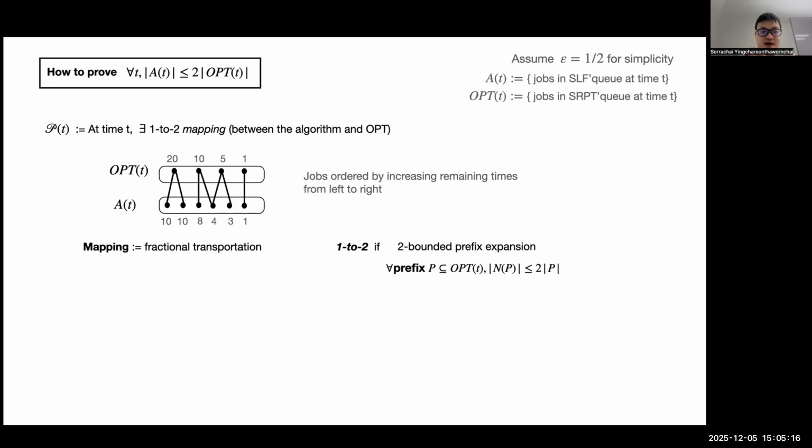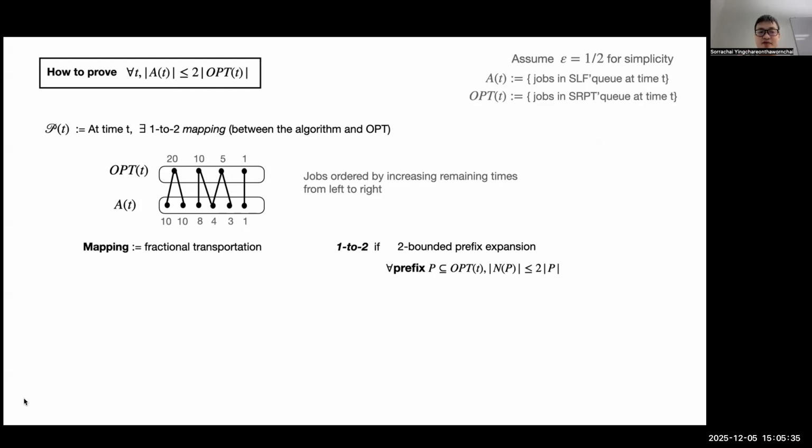So in other words, the mapping is basically just a fractional transportation or fractional matching, so to say. And we want this mapping to have the 1-to-2 property, meaning that it has bounded prefix expansion.